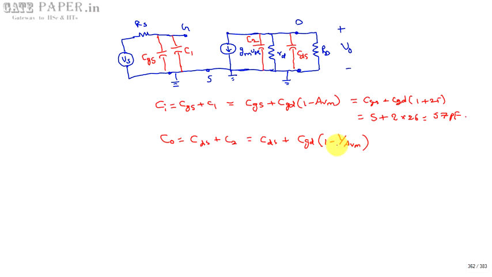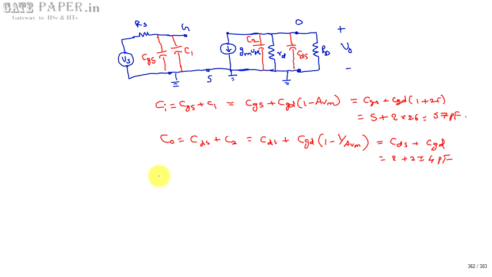AVM is minus 25, so 1 by 25 is very small compared to 1, so this term can be neglected. So this will be approximated as CDS plus CGD itself. So this is 2 plus 2, which is 4 picofarad. So CI and C0 are calculated. These two equations we get from Miller's theorem.